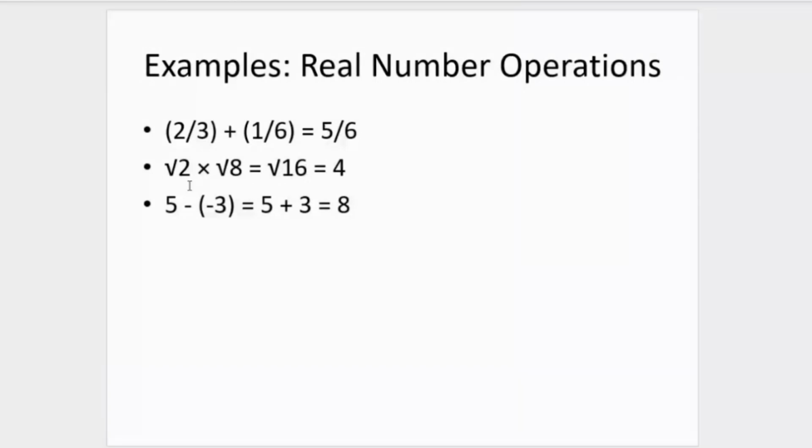So another example. Before I go on, I want to quickly point out the different types of number sets we have here. What we have here now is 2 over 3. This is a fraction. There's no whole number here. We have 2 over 3, 1 over 6, 5 over 6. Now, I said that the real number set has all the numbers except the complex number. So pretty much everything you can think of except complex numbers falls under the real number set.